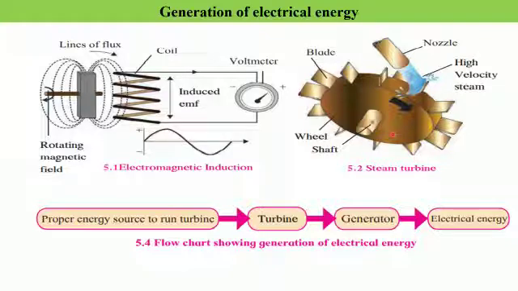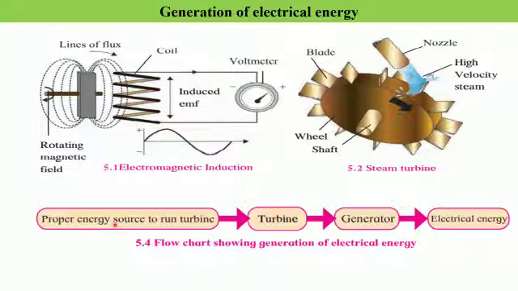So as soon as the turbine starts rotating, with the help of the shaft, it is connected to the coil or the magnet, and they also start rotating. So the turbine in turn will activate the generator. When the generator starts rotating, it produces a changing magnetic field, and it gives rise to an EMF or potential difference, thereby causing the flow of alternating current, or it results in electrical energy being generated.